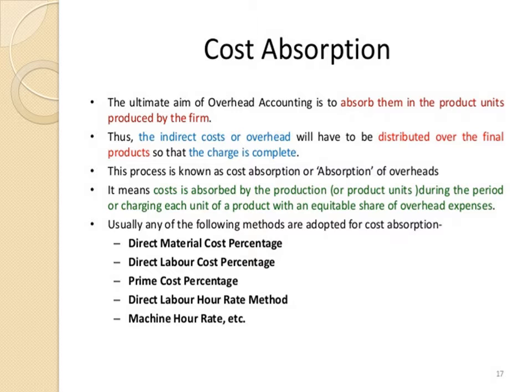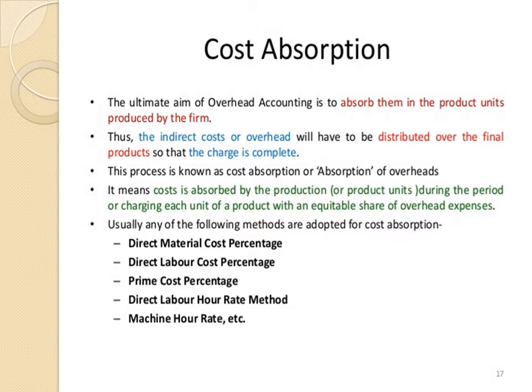What does this mean? It means cost is absorbed by the production or product units during the period, charging each unit of the product with the equitable share of overhead expenses. That is, the process of apportioning the total overhead expenses of a production department among the units produced in that department is termed as overhead absorption.